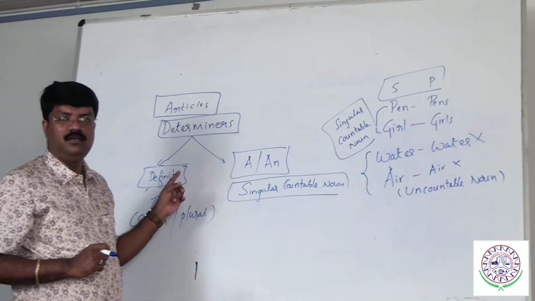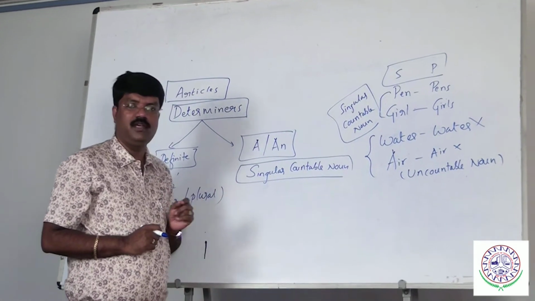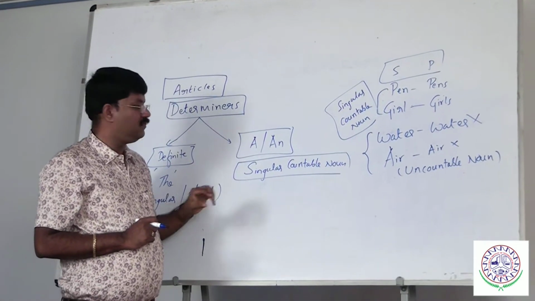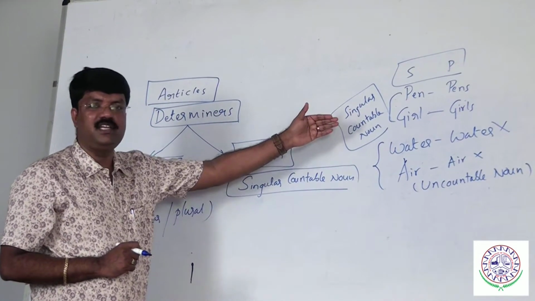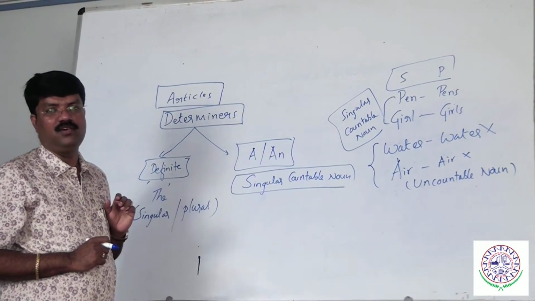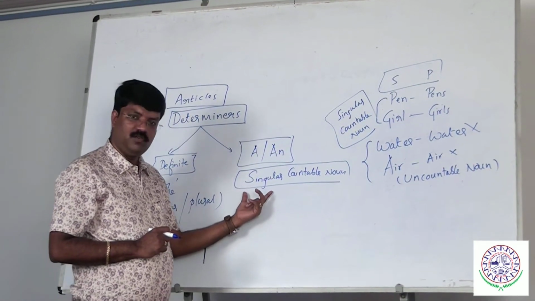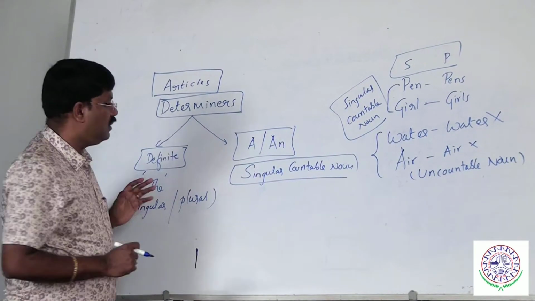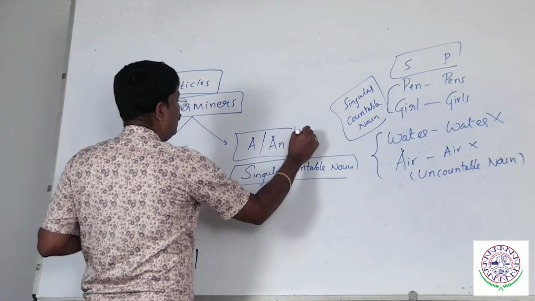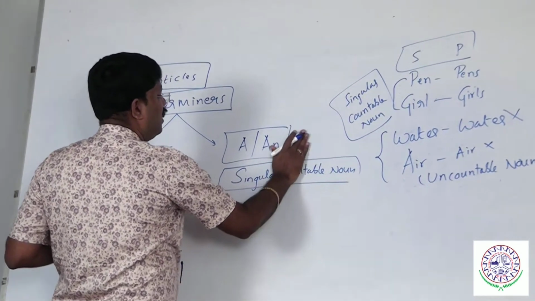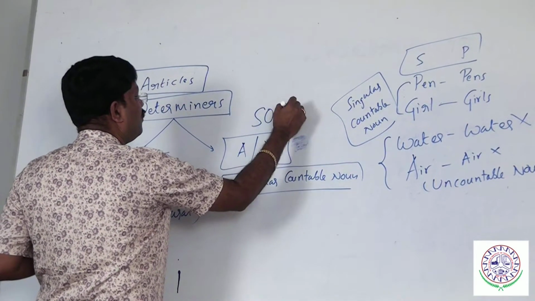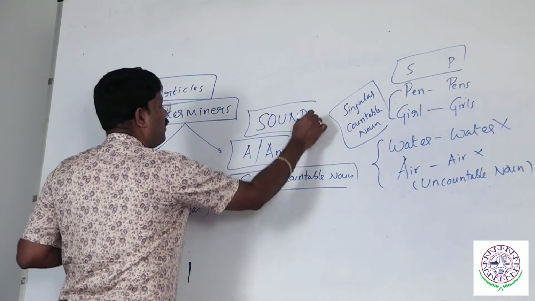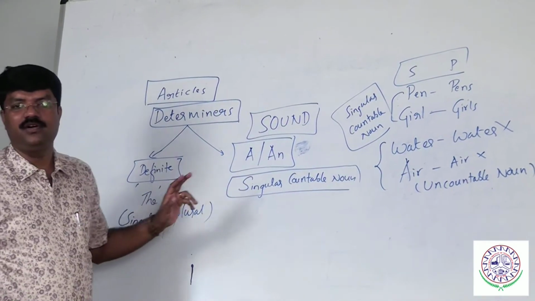Remember a point. A and an should be used with a singular countable noun. So I just explained what exactly a singular countable noun is. Singular countable nouns are the nouns which will have their plural form. So always these have to be decided based on the sound. How do you decide? Based on the sound. Based on the sound we have to decide.